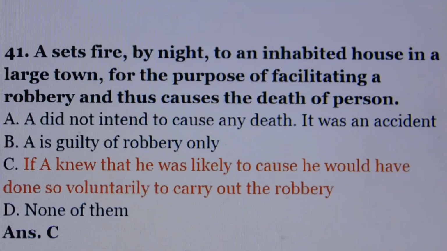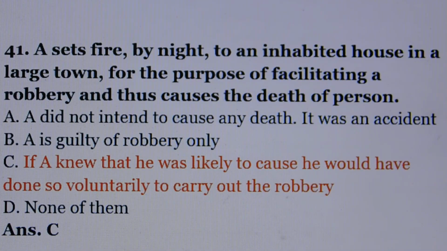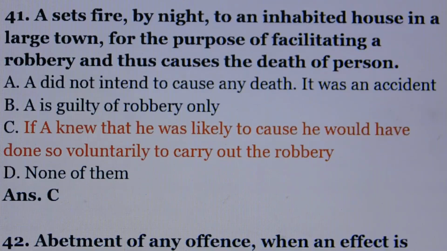Question number 41. A sets fire by night to an inhabited house in a large town for the purpose of facilitating a robbery and thus causes the death of a person. Answer is option number C. If A knew that he was likely to cause death, he would have done so voluntarily to carry out the robbery.